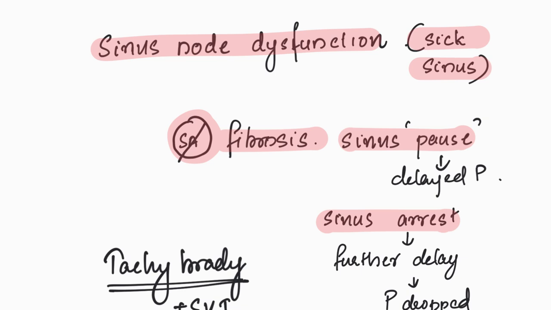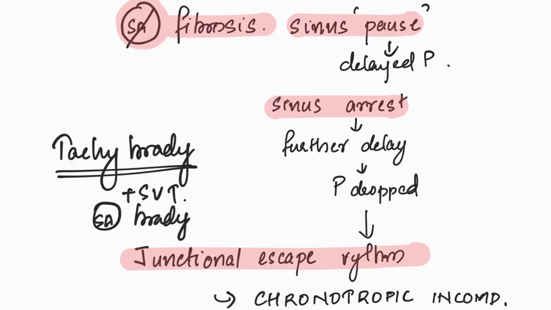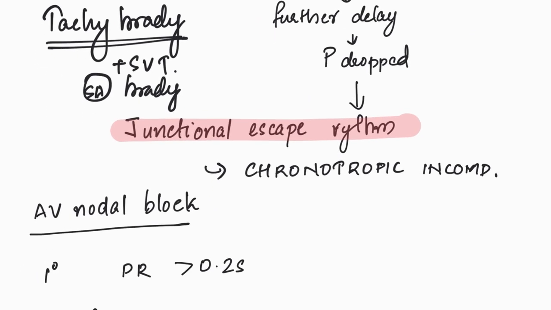In sick sinus syndrome, we usually see what is called chronotropic incompetence. When patients are asked to exercise, usually the heart rate increases, right? So these patients are not able to increase the rate in response to exercise. This is what we call chronotropic incompetence.